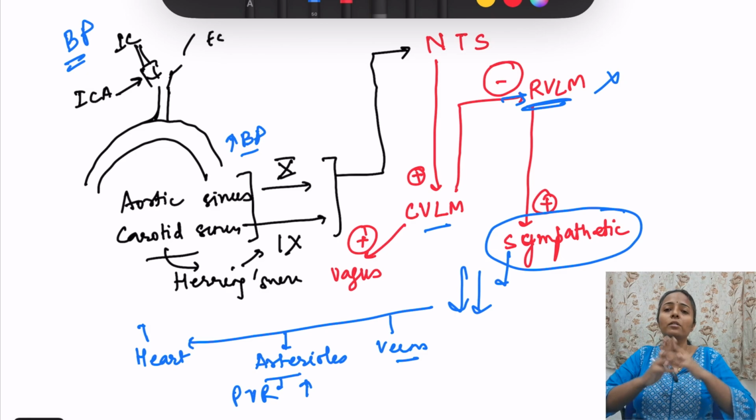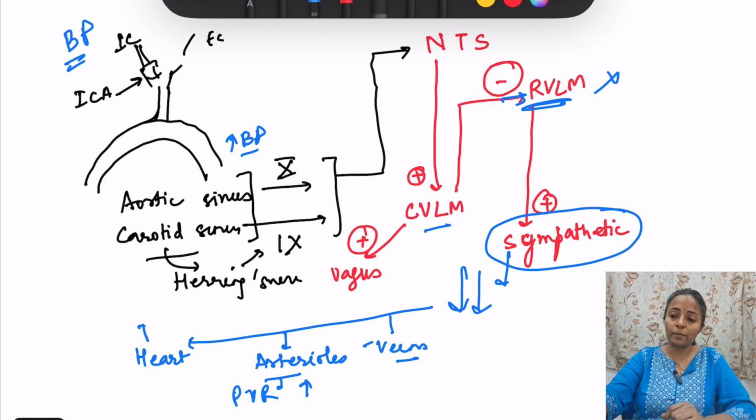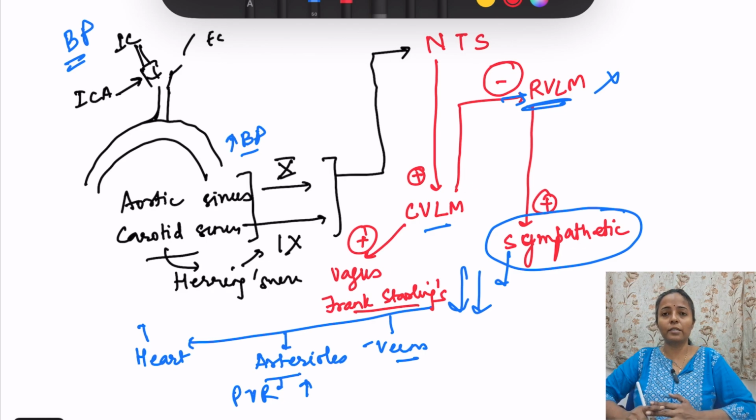याद रखो, what is the determinant of diastolic blood pressure? पेरिफेरल वस्कुलर रेजिस्टेंस. तो arterioles when they constrict, peripheral vascular resistance increases, diastolic blood pressure increases. Veins when they constrict there is increase in the venous return to the heart. तो जब venous return increase होगा तो cardiac output increase होगा. इसको क्या कहते हैं? इसको कहते हैं Frank-Starling's law. Frank-Starling's law. ठीक है? That when venous return increases cardiac output increases.